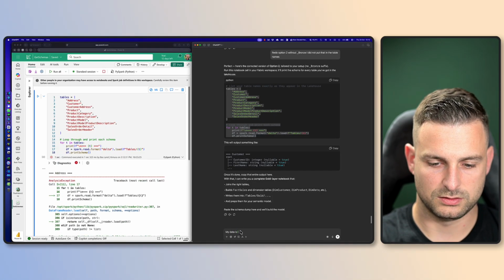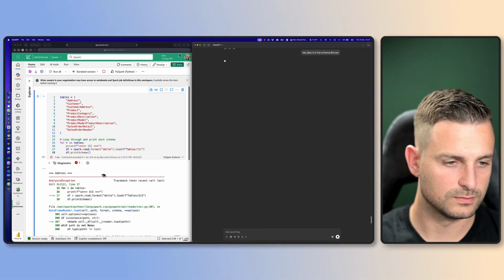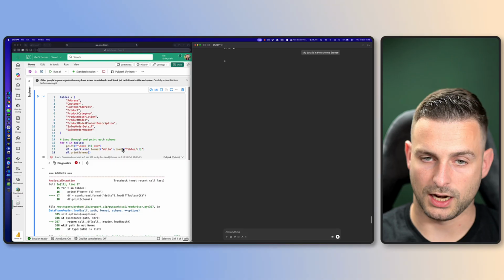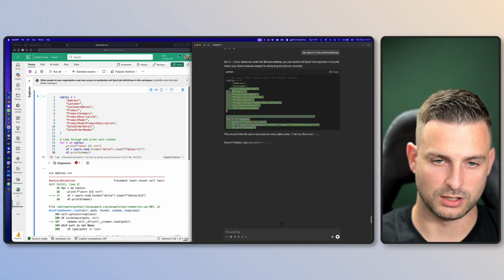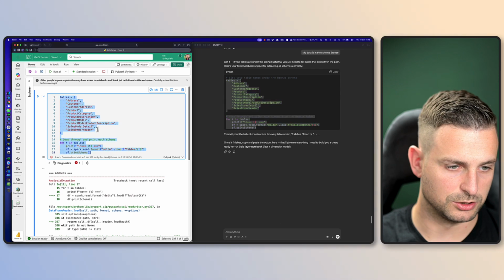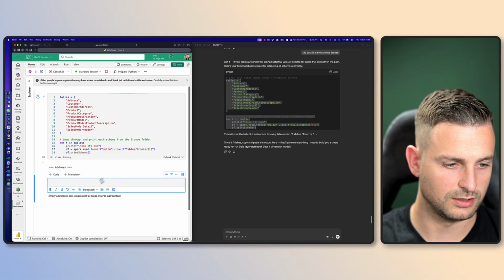My data is in the schema bronze. Again, I don't know how to fix this. ChatGPT, please help me to fix this. All right, this actually makes sense. It has now just put bronze in the folder here. So that should be all right.